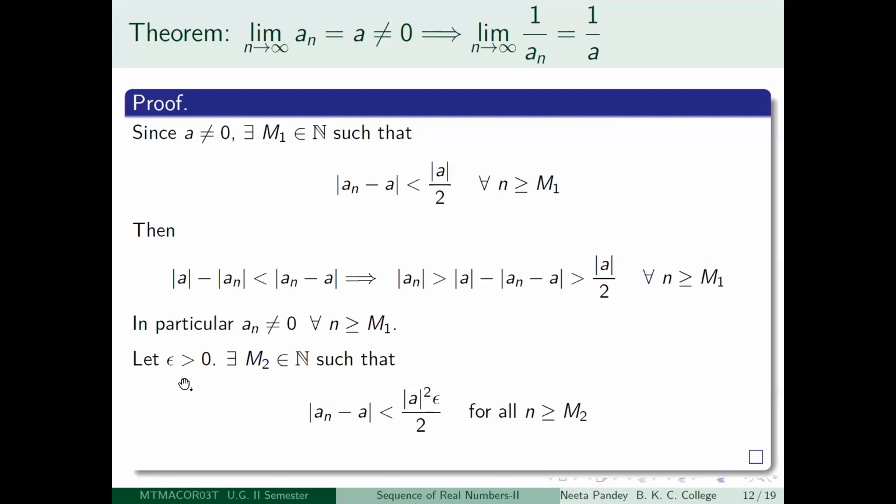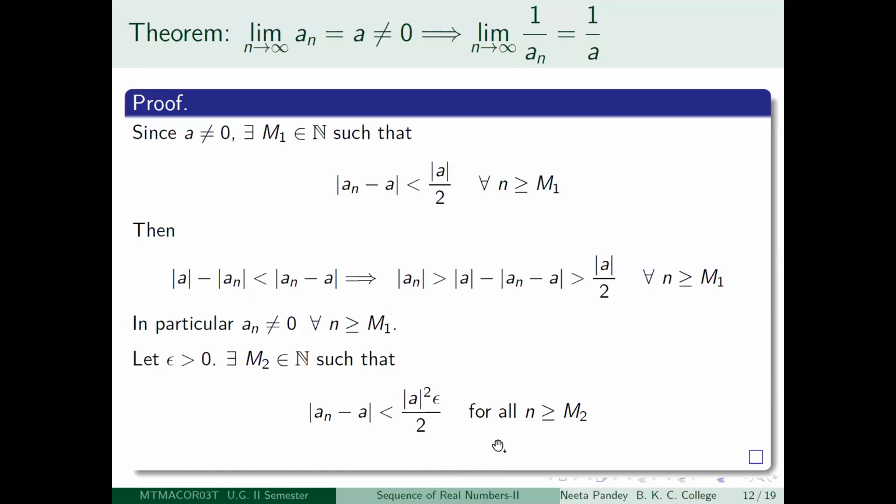Now suppose you take any epsilon greater than 0, arbitrary. Then again, limit n tending to infinity a_n equal to a means that instead of epsilon, if I look at the number modulus of a squared epsilon divided by 2, then for this number also, I will be able to get a positive integer M2, so that after the M2th term, mod a_n minus a will be less than mod a squared epsilon by 2, right? This is also true.